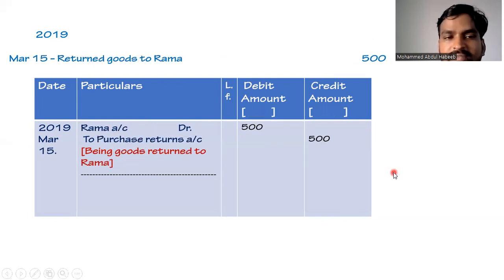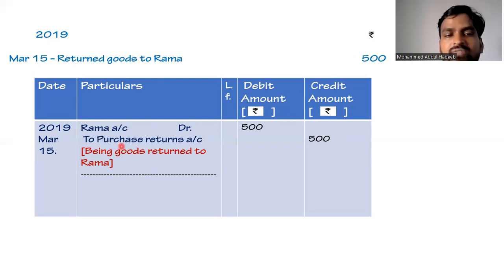Coming to our next transaction, which is on 2019 March 15. Returned goods to Rama 500 rupees. Here the date will be taken as 2019 March 15. In our previous transactions, we purchased goods from Rama, so it was recorded as purchases account debit to Rama account. This time we are returning goods to Rama, so the general entry will be reversed. Purchases was an expenditure, so it was recorded on the debit side.